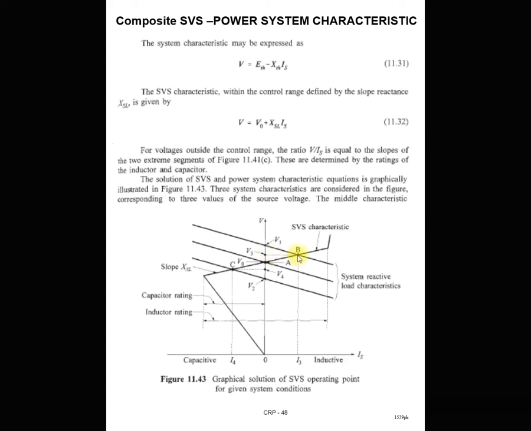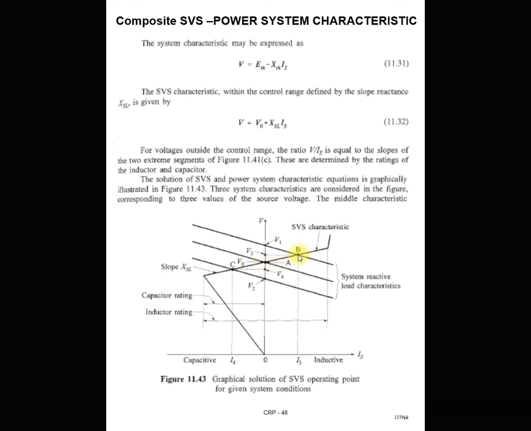You can see that this is the intersecting point between the SVS and power system characteristic, and at this point the voltage level at the load bus is V3, and this voltage V3 is less than V1. It means that by connecting the SVS, which absorbs the excess amount of reactive power, we maintain the voltage level at the load bus nearer to the rated value. Not exactly the rated value, but nearer to the rated value. So you can see that this V3 voltage is nearer to the rated voltage.